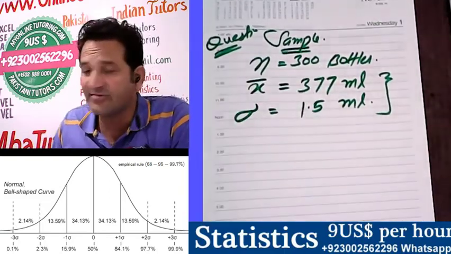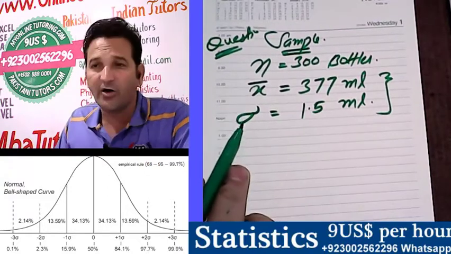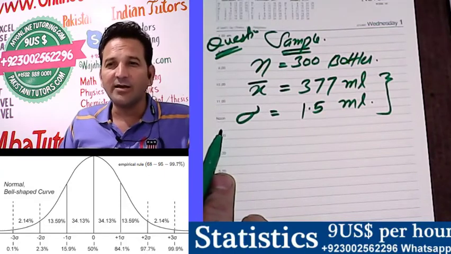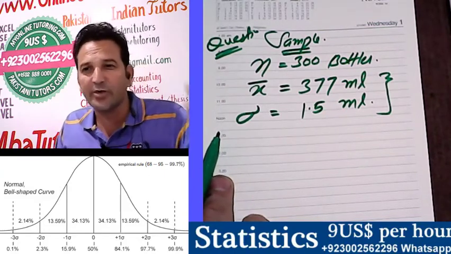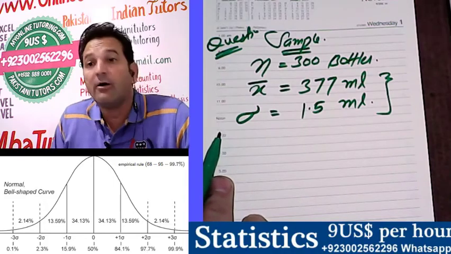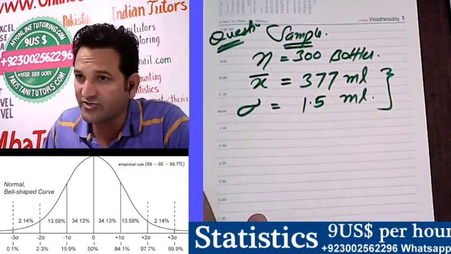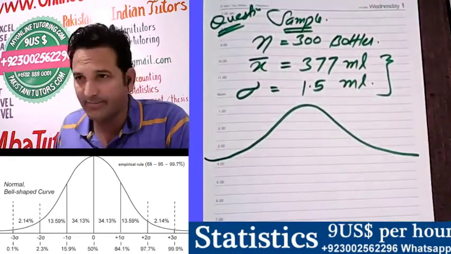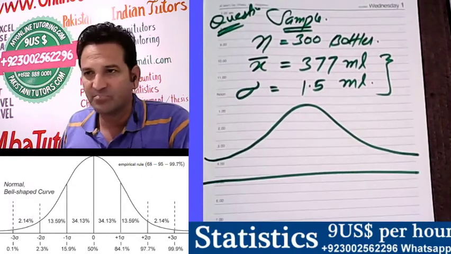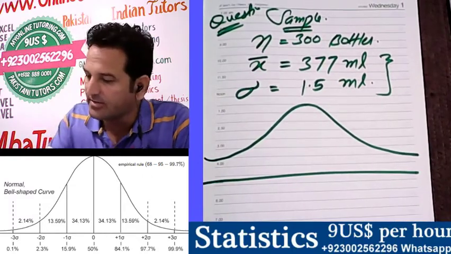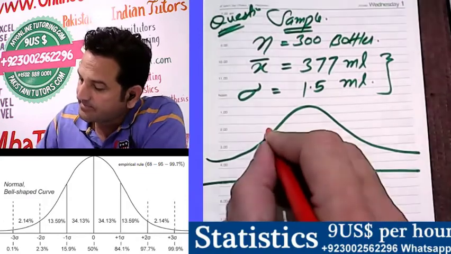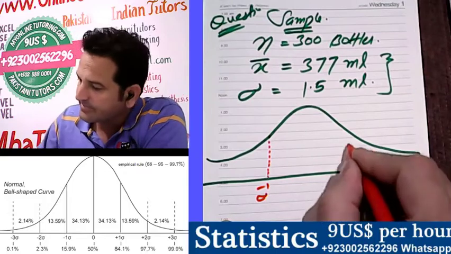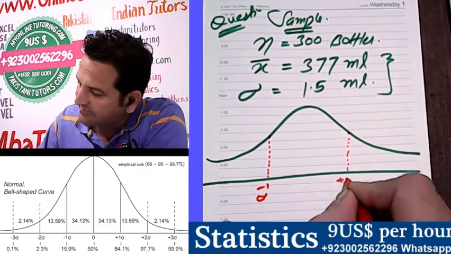Now on the basis of only these two pieces of information, even if n is not given, don't worry about n. Just on the basis of mean and standard deviation, we can play with the data. We can talk about the data. We can give important facts and figures about the data. So how? Let's draw a graph. For example, this is the bell shape. Now I'm drawing, for example, this is -1 sigma and this is +1 sigma.